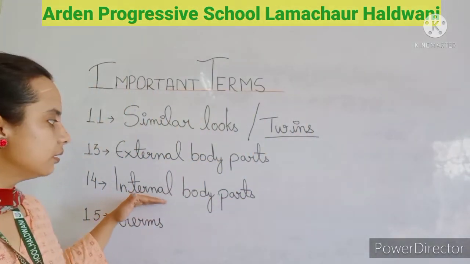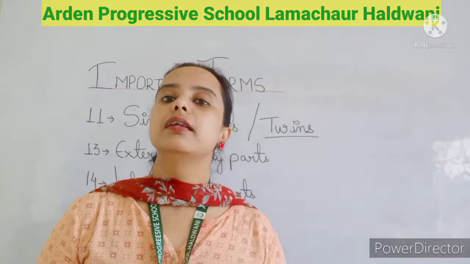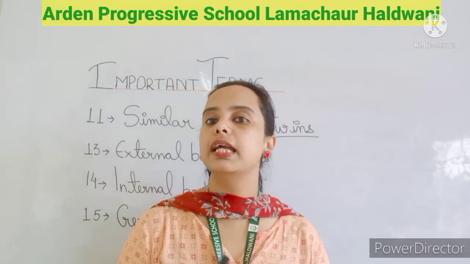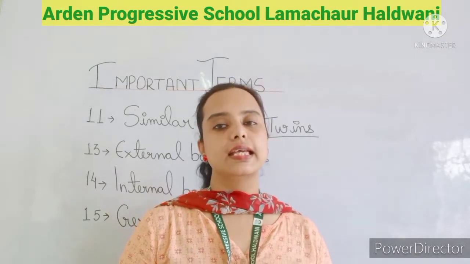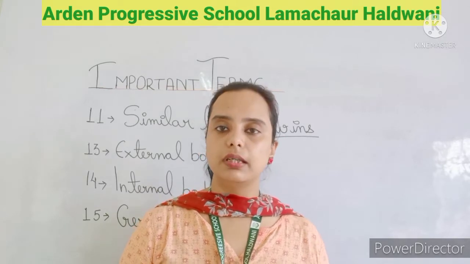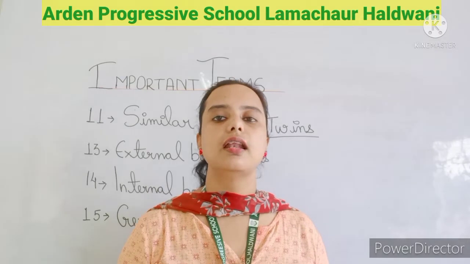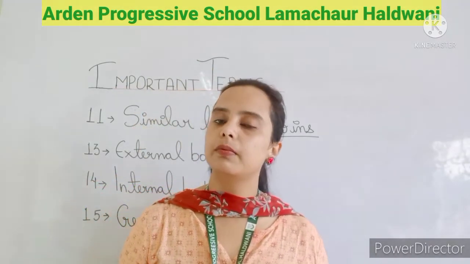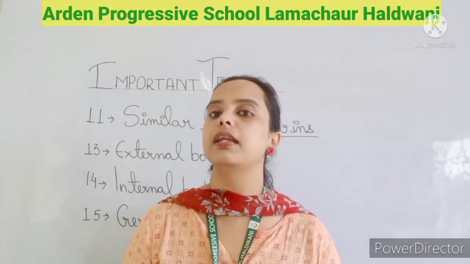Now what is an internal body part? Internal body parts are those body parts that you cannot see with your eyes, which are present inside our body. For example, the brain, heart, kidney, lungs, stomach. So all these are the internal body parts that we cannot see with our eyes and are present inside our body.